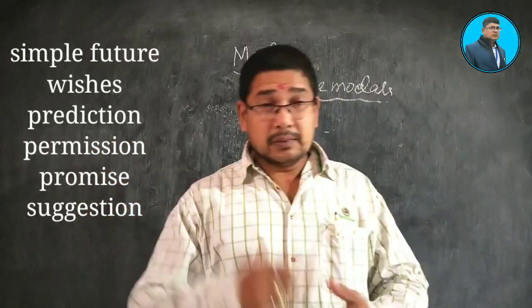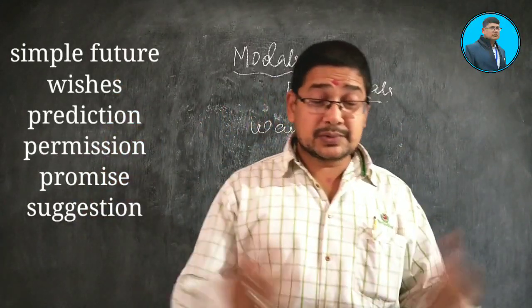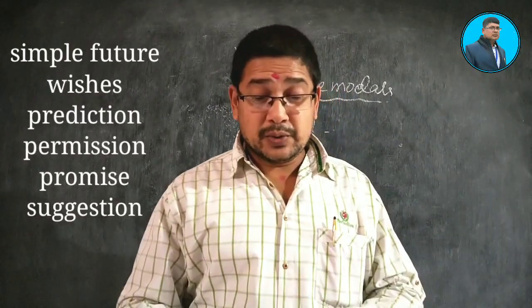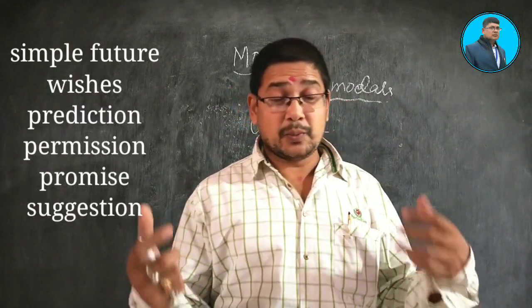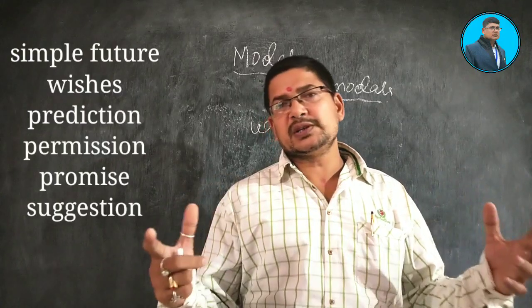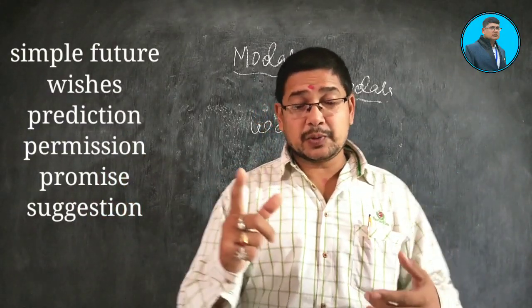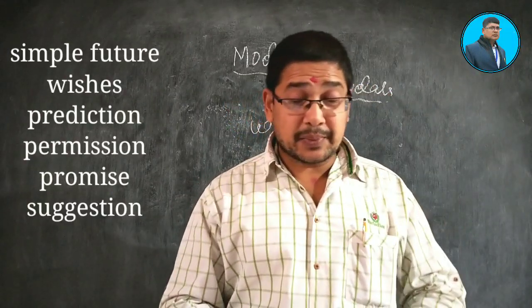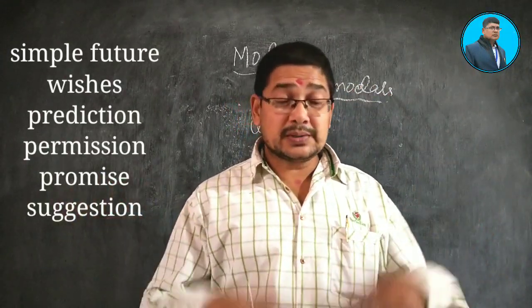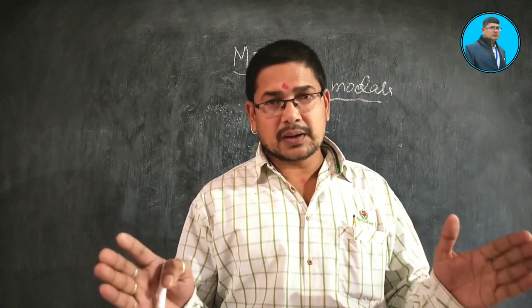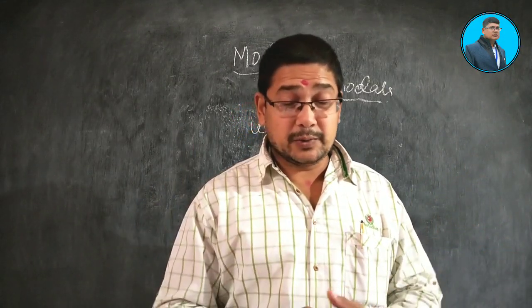Rule number 2: shall is used to express wishes, prediction, permission, promise, and suggestion. That's all the cases for which we use shall.